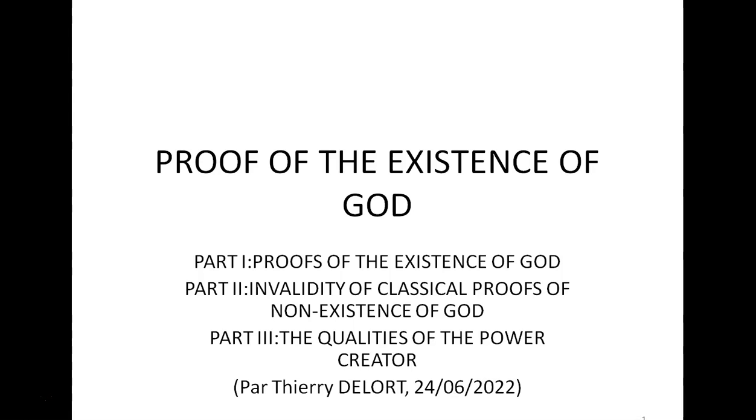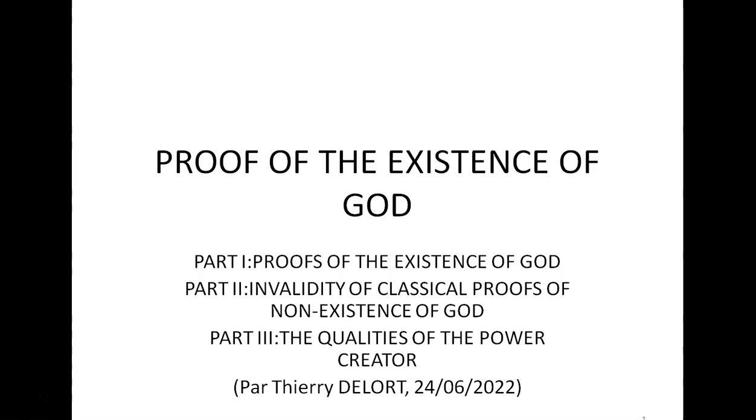There exist at least two proofs of the existence of God that we are going to expose in part 1, that contain similarities. For instance, they can both be considered as reductio ad absurdum, called also indirect proofs. Then we will show in part 2 the invalidity of 4 classical proofs of non-existence of God. Finally, we will show in part 3 that we can also prove the existence of some qualities of this God.